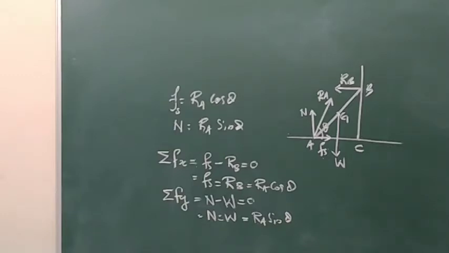For complete equilibrium of this rigid body, you have to show that the total torque acting on it is also 0. That means the total clockwise moment is equal to total anti-clockwise moment. So for that, which are the forces which can generate torque or moment, when you are taking the moment of force about the point A?